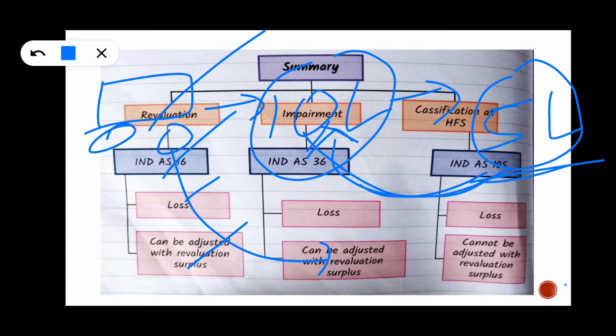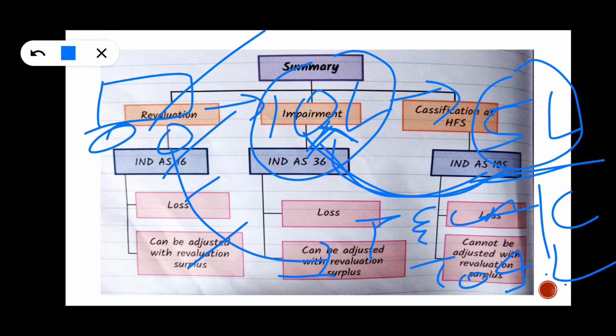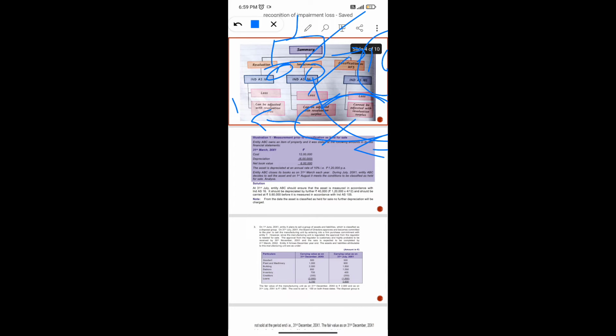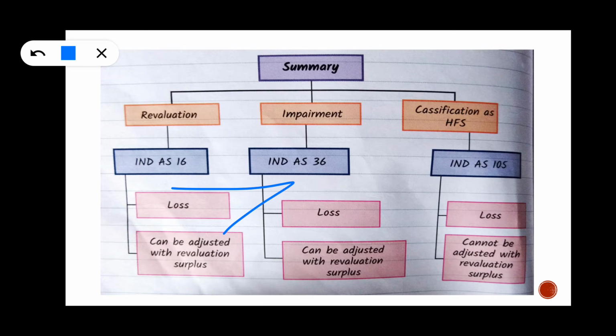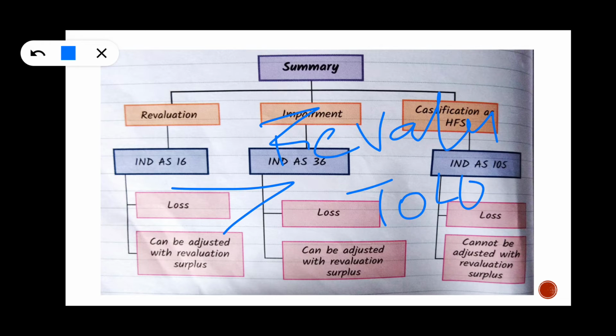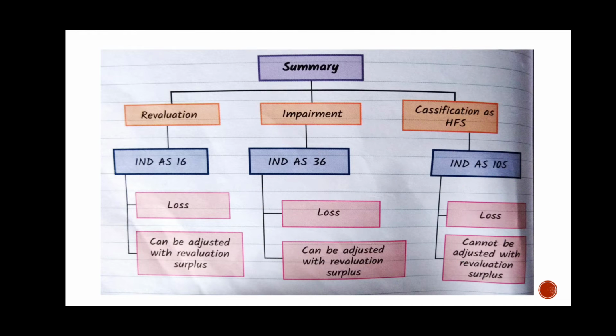Whether this 5 lakhs can be adjusted with 10 lakhs? No. That means the total 5 lakhs should be booked to the P&L account, debit to impairment loss account. In these two cases, we have to book revaluation gain account debit to revaluation loss account. But in this case, we have to book directly to the P&L account, debit to impairment loss.